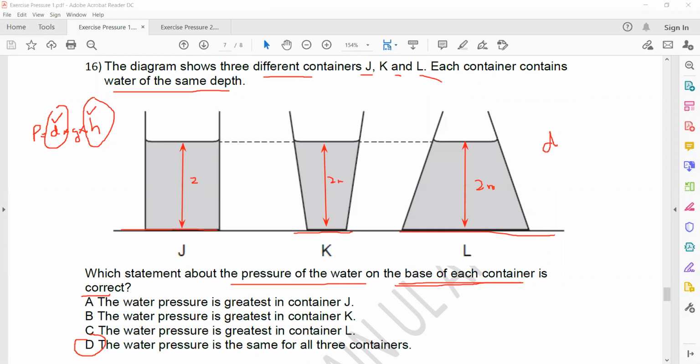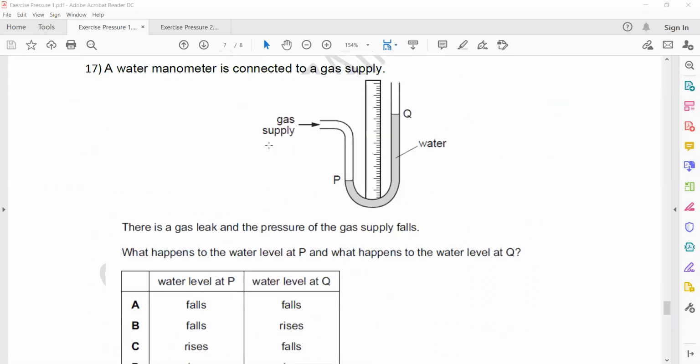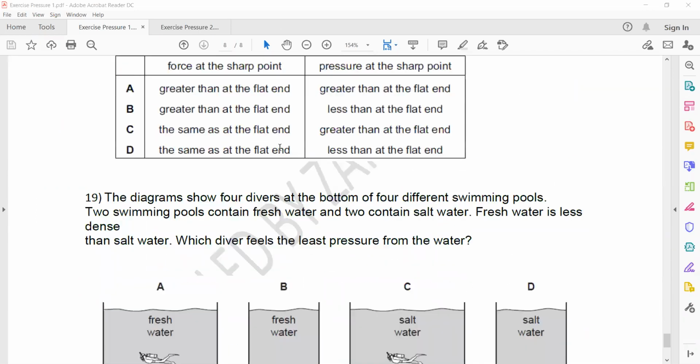Is it clear? Any other doubt from question 16 to question 19?